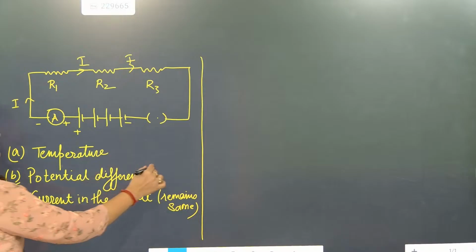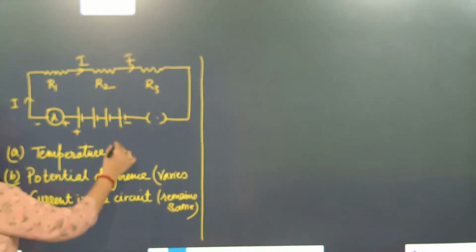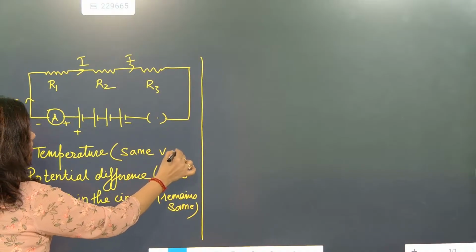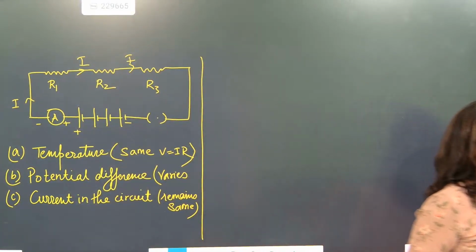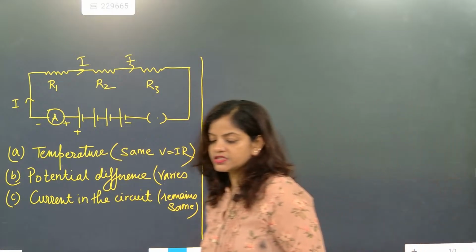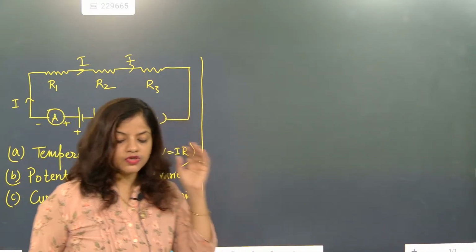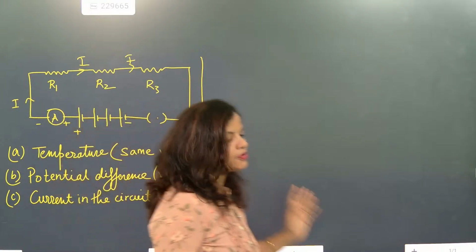Potential difference varies. Temperature same, following Ohm's law. Understood? So when the temperature is constant, it is following which law? Ohm's law.